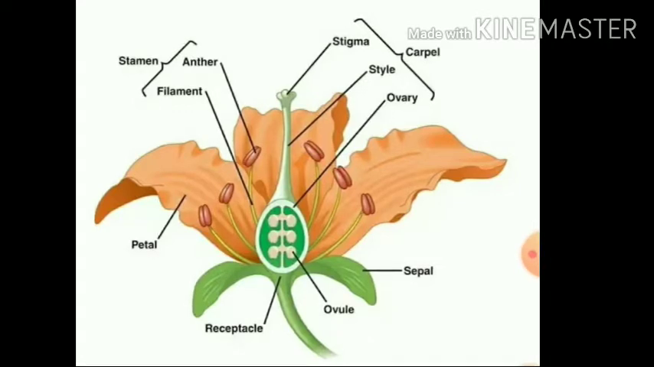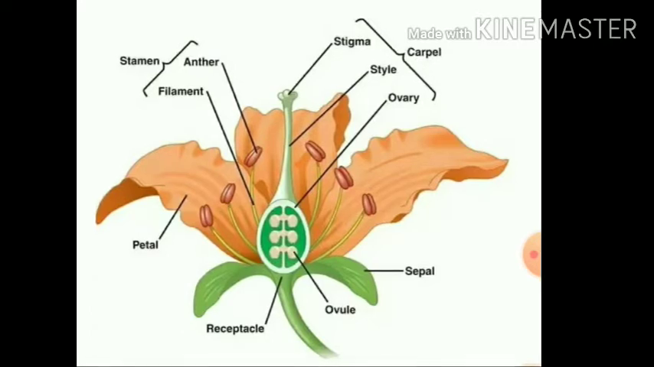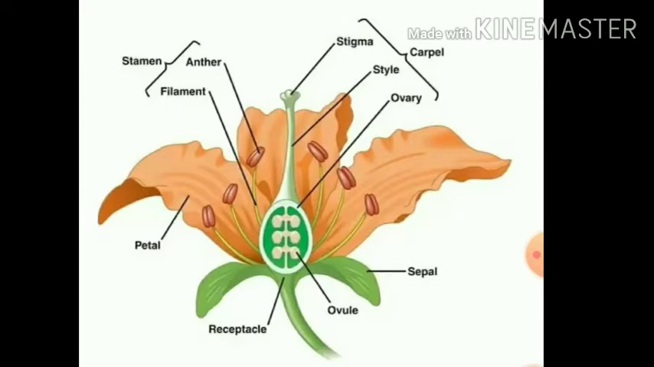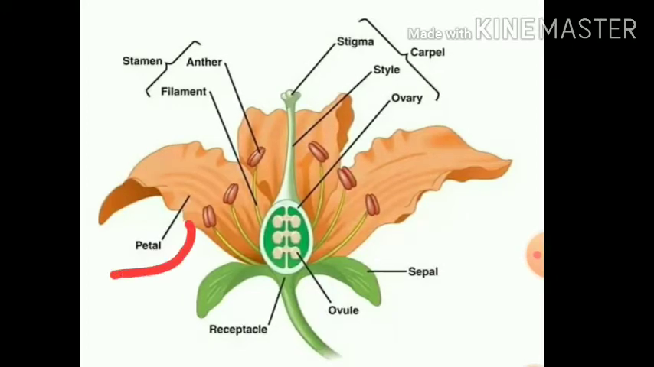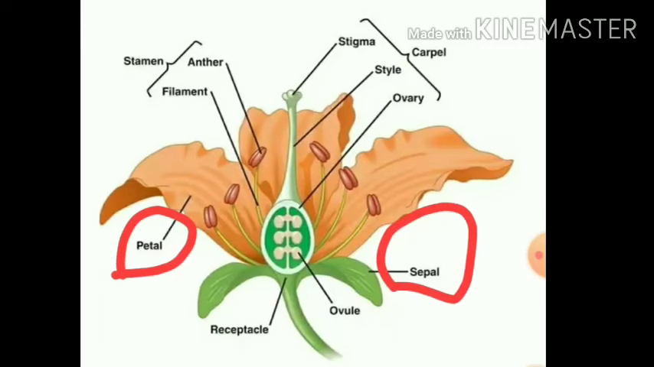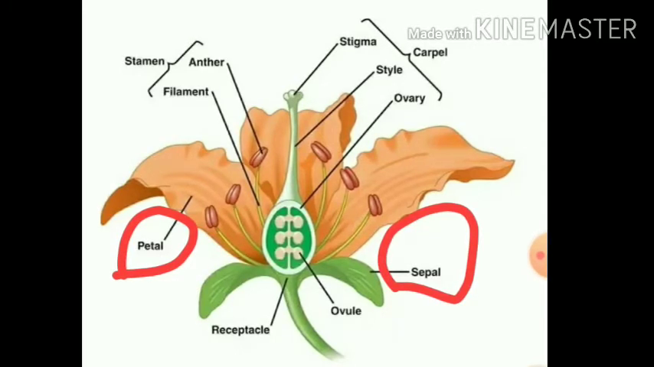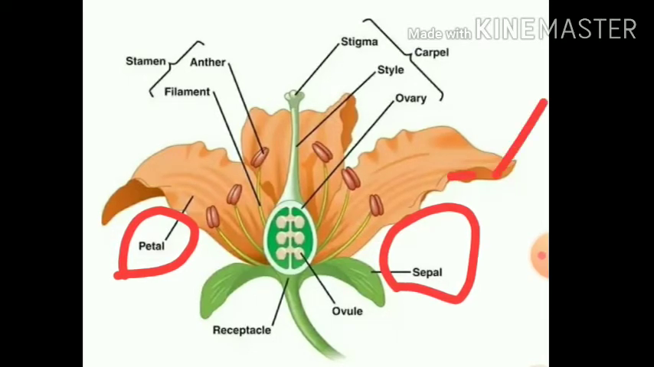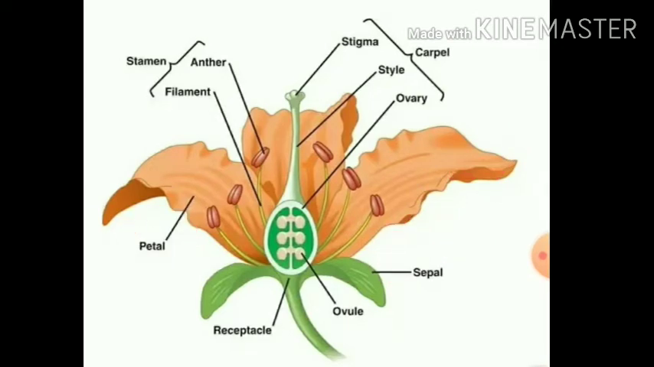But in some lily, calyx and corolla are not distinct. What does it mean? Distinct means they are not present individually. So how are they present? These corolla and calyx are merged to form a perianth. In some lily, this petal part and this sepal part cannot be observed as individuals, whereas in this picture they are present as individuals. But in lily it is not like that. So these two are merged, this part and this part, and together they are called a perianth.